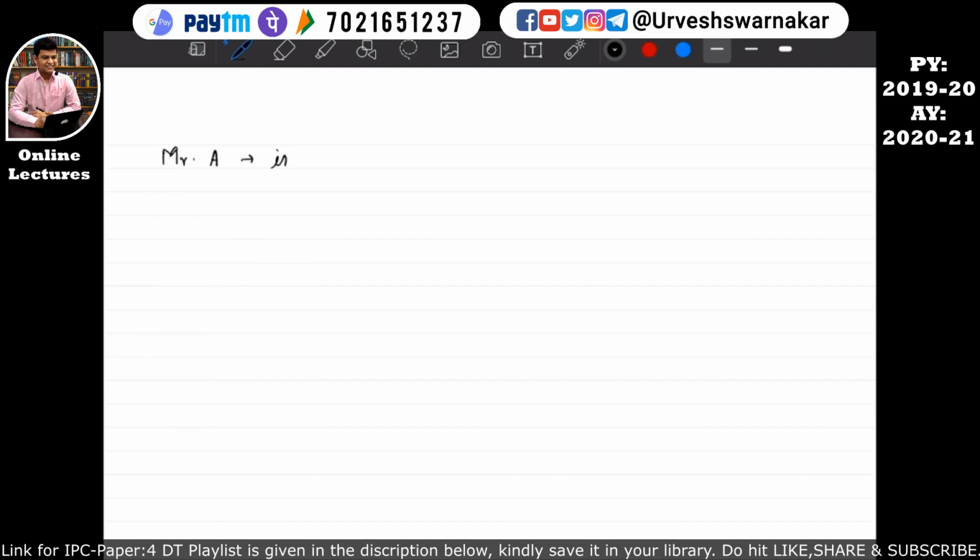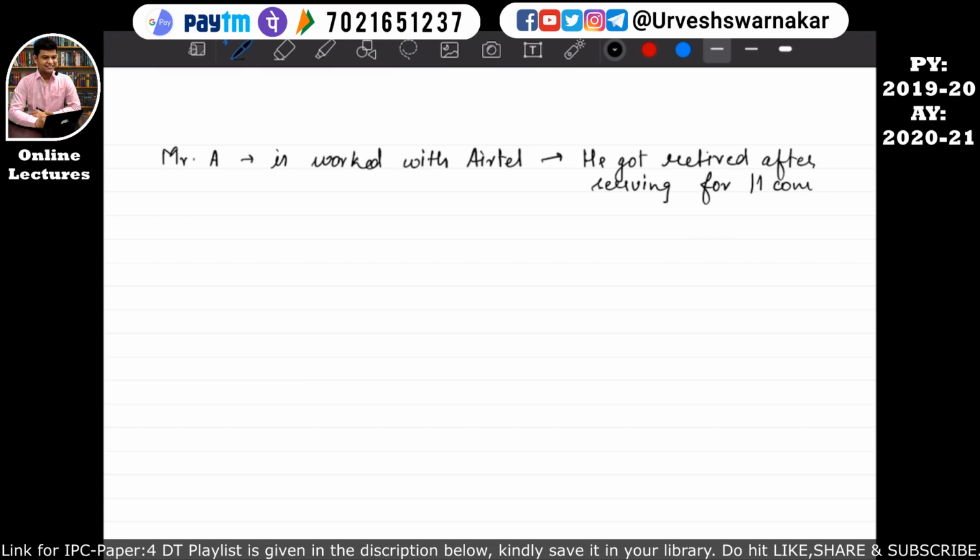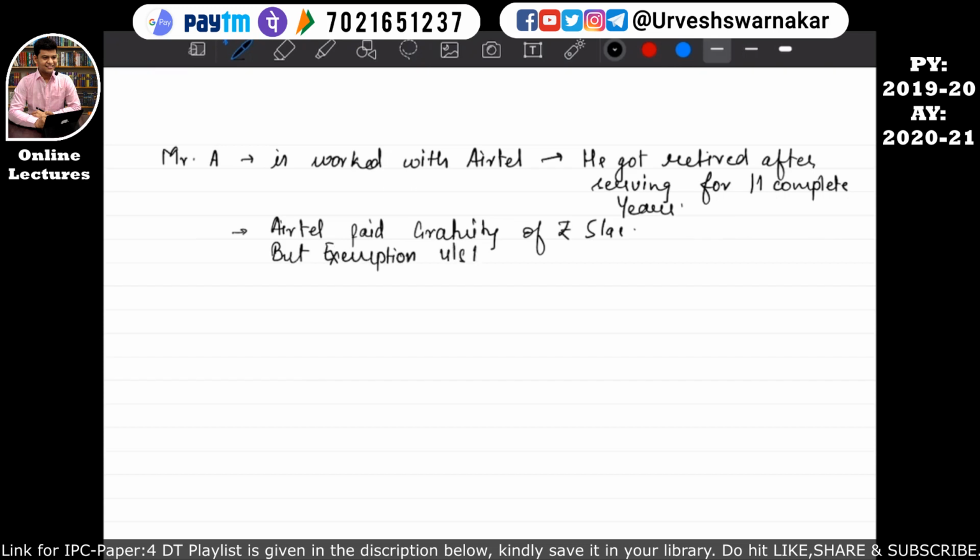Mr. A is working with Airtel, and he got retired after serving for 11 complete years. Airtel paid gratuity of rupees 5 lakh, but the exemption available under section 10 subsection 10 as per our calculation came to around rupees 3 lakh.